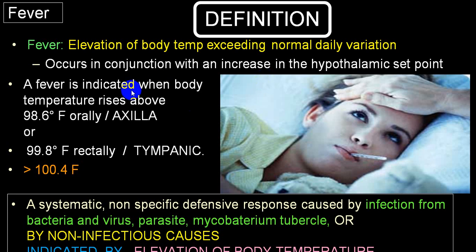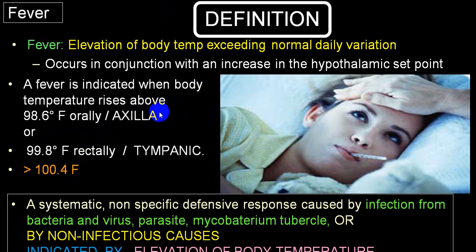So fever is indicated if the temperature is measured either orally, axillary, rectally or tympanic. Basically when you measure orally, it is higher than axillary temperature. We call that external temperature. And rectal temperature is higher than oral temperature.